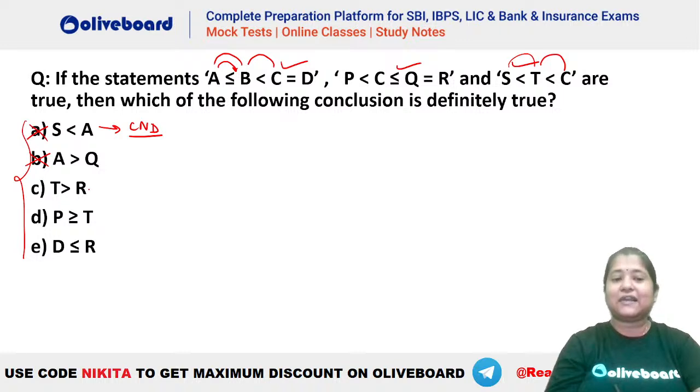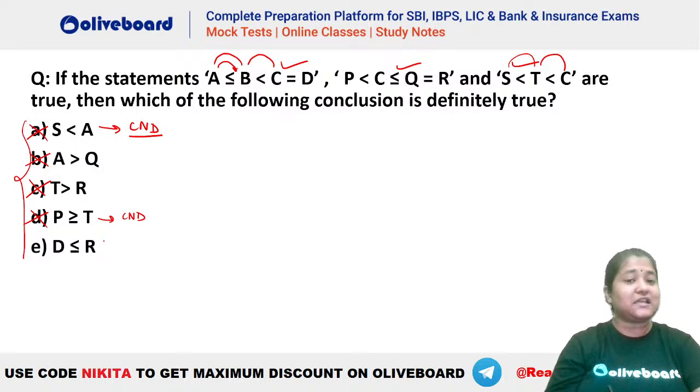Similarly, C, T greater than R. How do we connect T to R? Let's check, right? You can see we have T is less than C is less than equal to Q, and Q is equal to R. So T will be less than R, not greater than. So here T greater than R will be false. Okay. So fourth, look at P greater than equal to T. How do we connect P to T? You can see we have P is less than C and C is greater than T. Again a possibility, because this is again cannot be determined, so not the right answer.